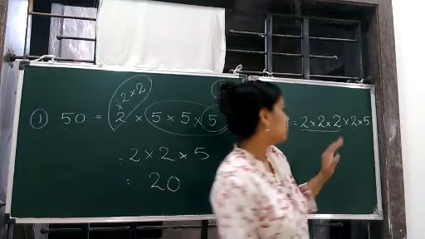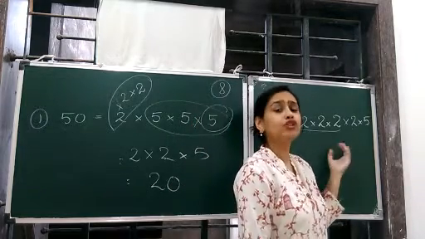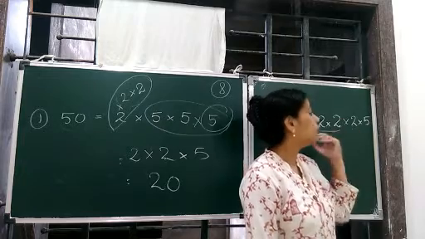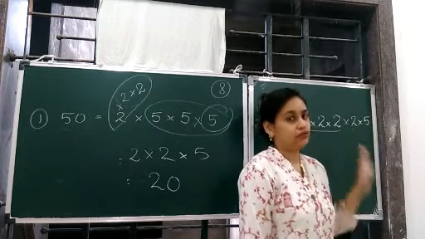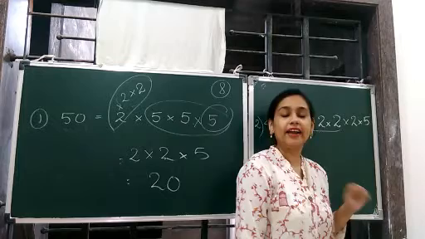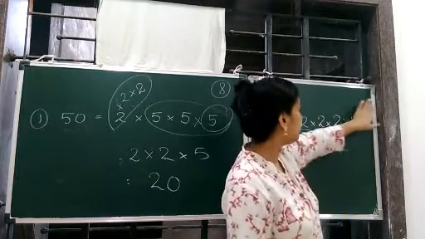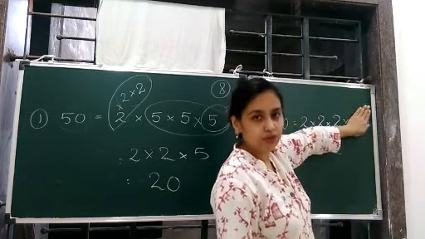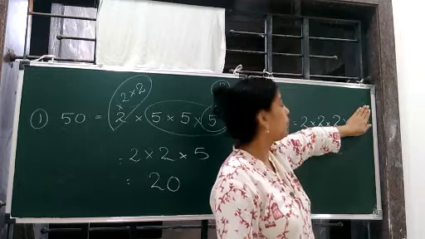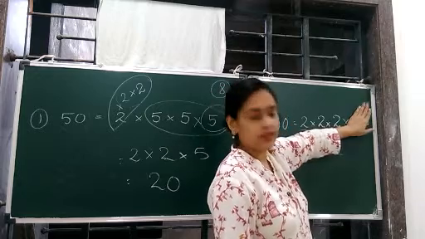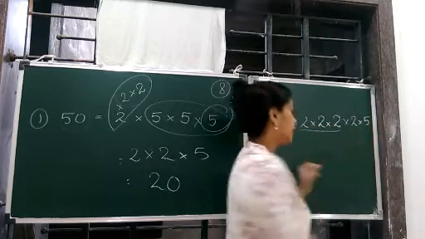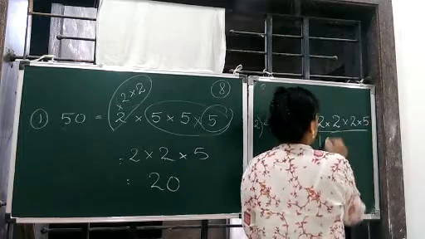Correct? Got it? So, what should be the minimum number that you divide by to get a perfect cube? Divide means remove. So if you remove a 2 and a 5, will you get a perfect cube? Yes. So 2 fives is 10.